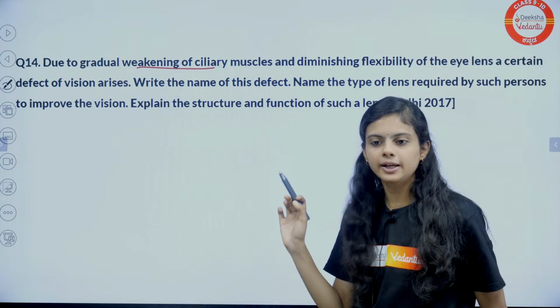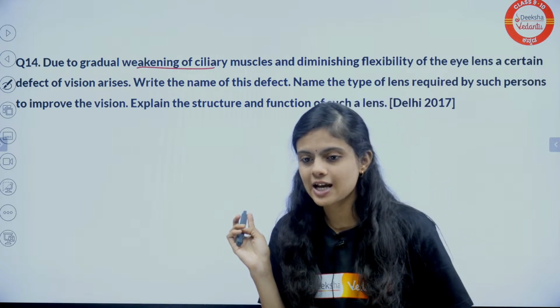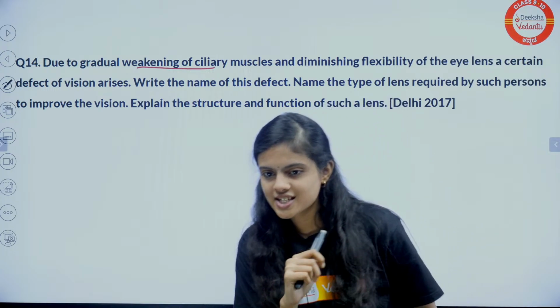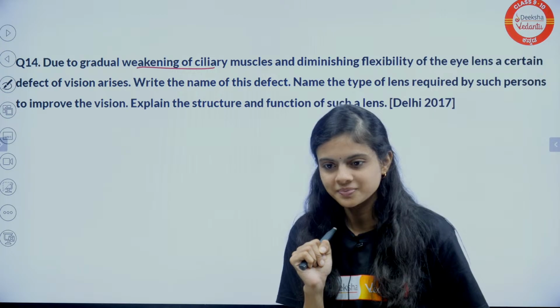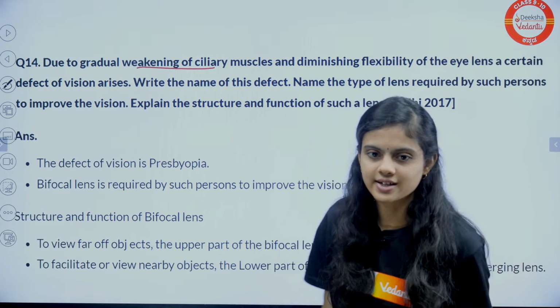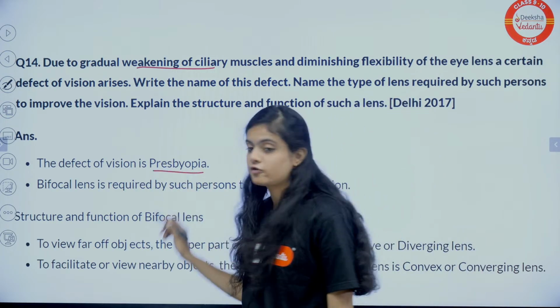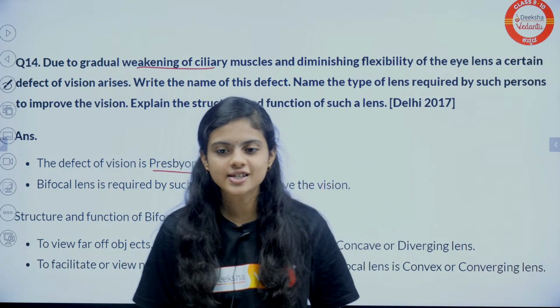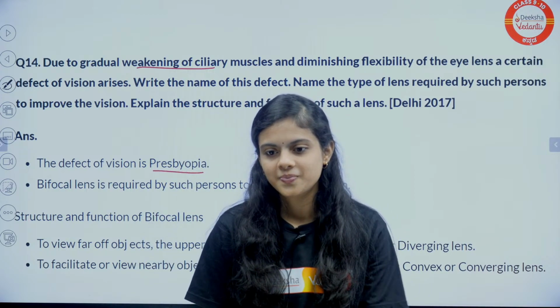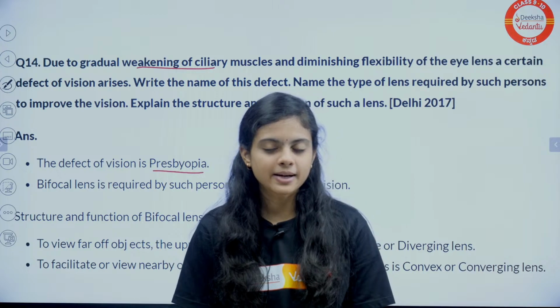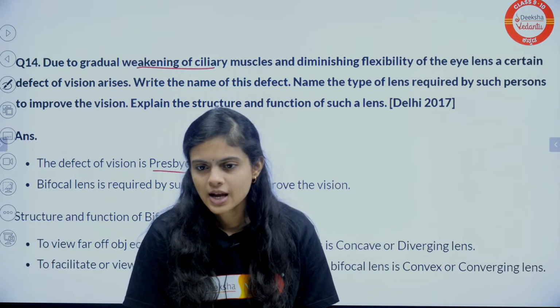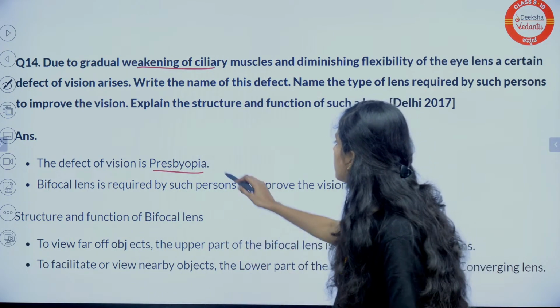Why does it happen? What is the defect? Tell me in the chat. No worries, it is presbyopia, exactly. So Krishu has answered first. Very good. Why hypermetropia? It is presbyopia.